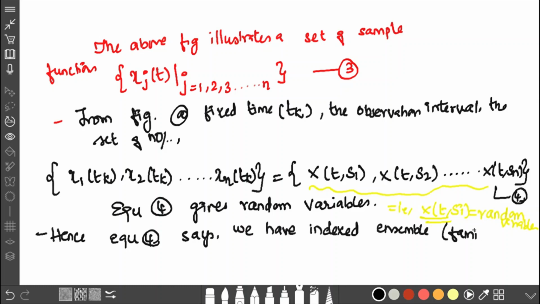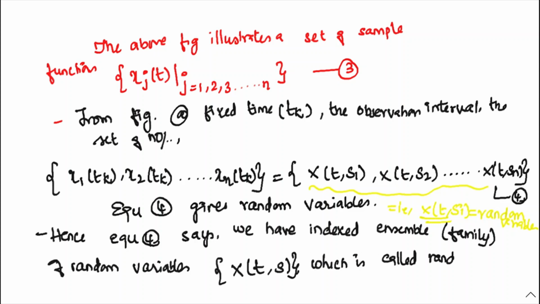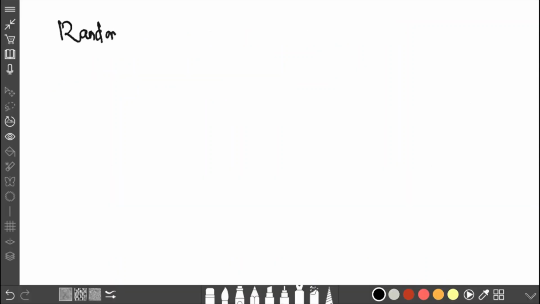Hence equation 4 says we have indexed ensembles, that is, a family of random variables x of t comma s, which is called a random process. This is very important when you study the new concepts of machine learning nowadays.